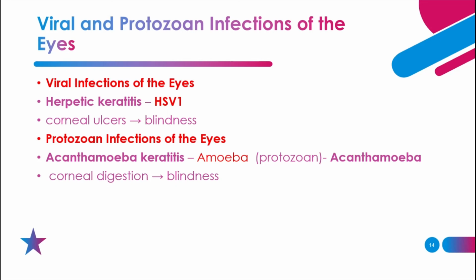And second one, acanthamoeba keratitis, that is the infection caused by acanthamoeba that can also result into the corneal destruction, and that corneal destruction can result into the blindness. So these are the infections of the eyes caused by the various organisms. Thank you. We will see the remaining part in the next lecture.